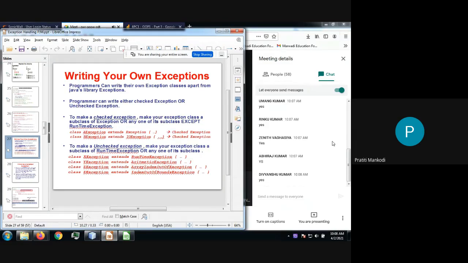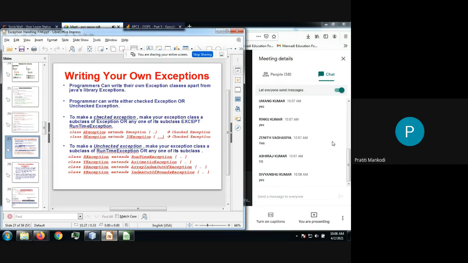Now we also discussed yesterday that when you want your class to have the characteristic of an exception which can be thrown, we have to make our class a child class of the exception hierarchy. We have to put our class inside the exception hierarchy so that it can achieve all the properties of the exception classes.